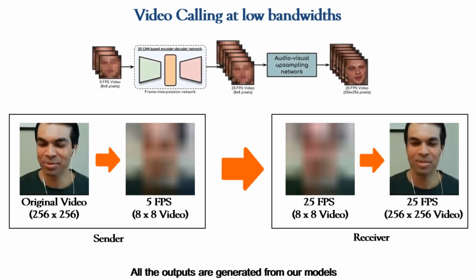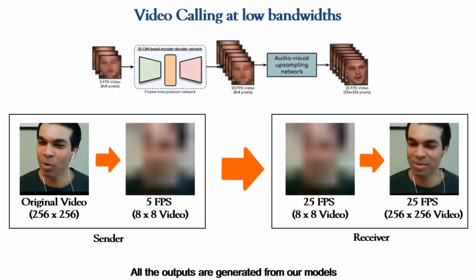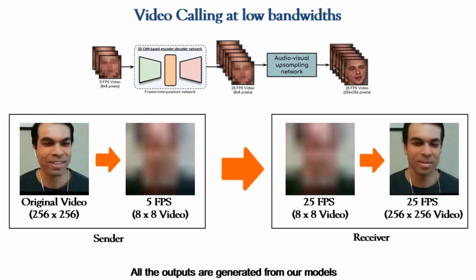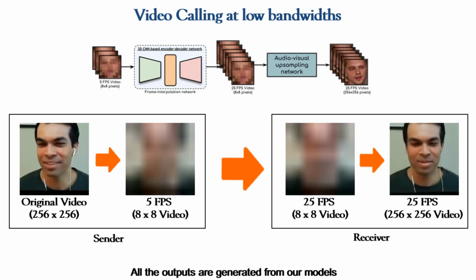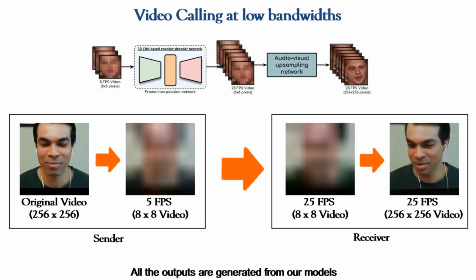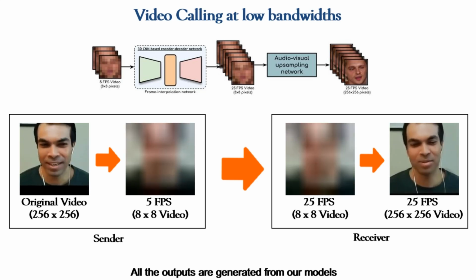To further improve compression, we train a frame interpolation network at the 8x8 scale. This network consists of a simple 3D CNN-based encoder-decoder architecture that can convert a 5 fps video into a 25 fps one, allowing us to send only 1 in 5 low resolution frames from the sender to the receiver. The receiver can then use frame interpolation to create a 25 fps, 8x8 videos, which are then upsampled to the full resolution of 256x256 using the upsampling network.